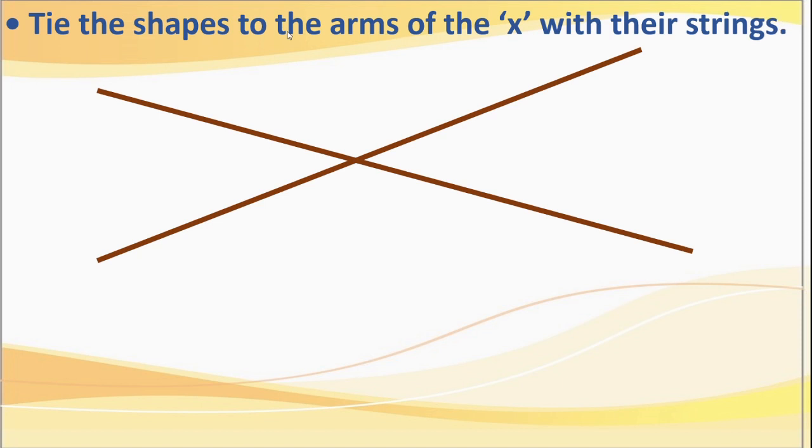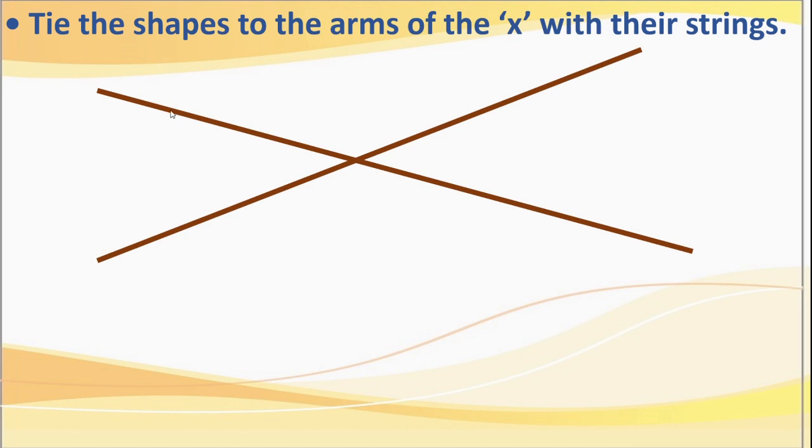Now here it is ready. Now then what to do? Tie the shapes to the arms of the X with their strings. Here these are arms, the arms of the X. This is arms of the X, isn't it? These are two sticks. We have tied them like X.